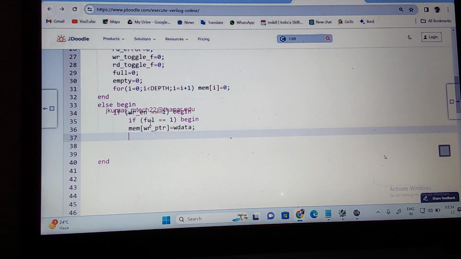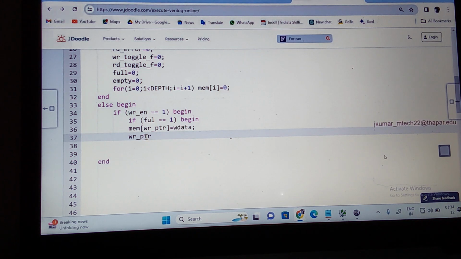If write enable is equal to 1, what do I need to do? I should write the data to the memory. How can you write that? Memory underscore write underscore pointer is equal to W data. Then what do I need to do? I should increment the write pointer, right? To write the data.